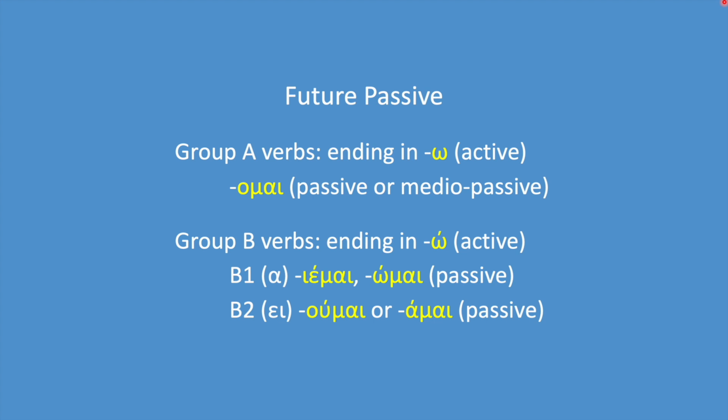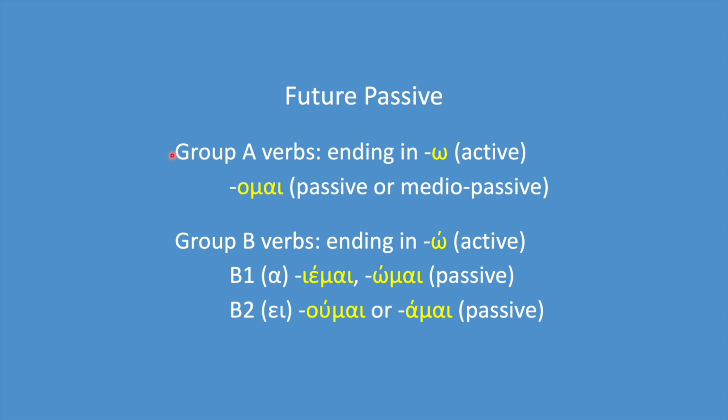Today we are going to talk about the future passive tense in Greek. This video was prompted by a question from one of my viewers and the level is intermediate to advanced. Verbs in Greek are a very extensive topic with lots of different endings, formations and exceptions. I will try to keep today's lesson as simple as possible, but at the same time, I will try to give you a comprehensive view of the formation of the future passive tense.